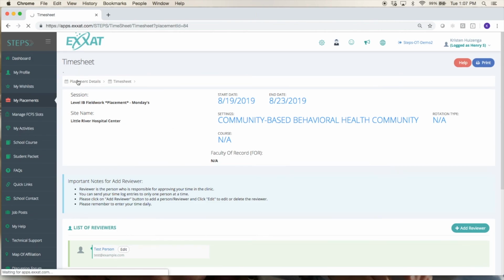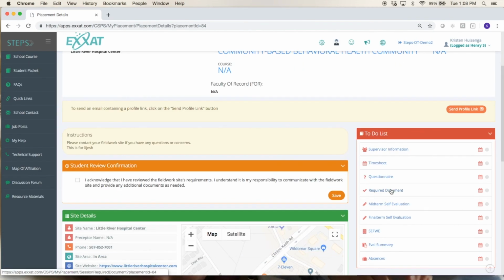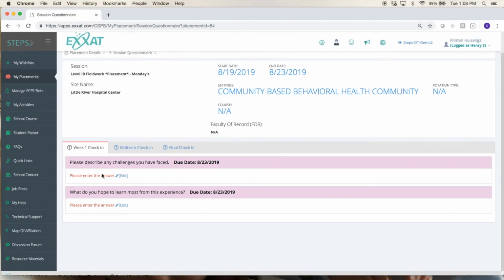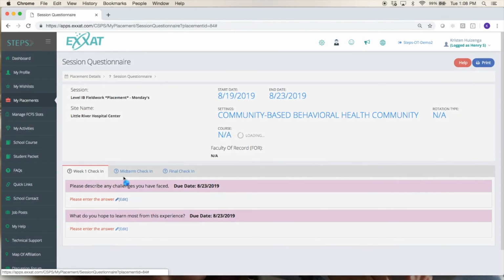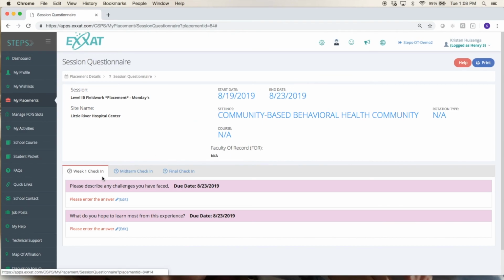Going back down through the to-do list, there are some more items that your school might ask you to complete. So here we have a questionnaire. Some schools might ask students to answer some questions here. Just keep in mind for each of these, you might have separate due dates. You'll just want to click to answer those questions. Just click here and type your answer and then save. Be sure to check all of the tabs too. So you might have multiple tabs here, with different questions on different tabs sometimes that your school asks you.